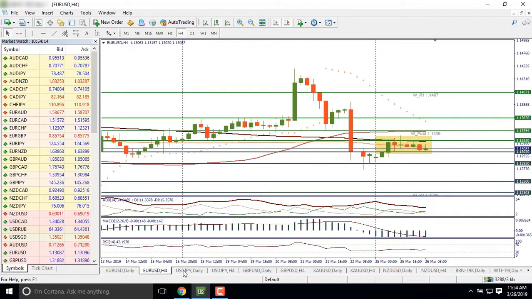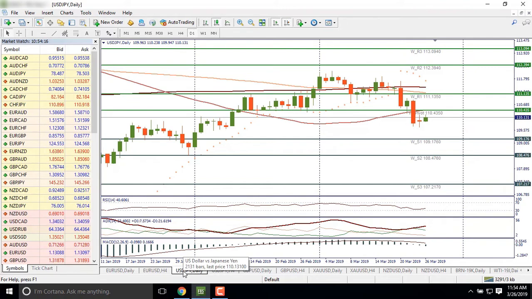Now let's consider the USD/JPY pair. On the daily chart, the pair fell below the weekly pivot at 110.43 on Friday on the risk aversion.